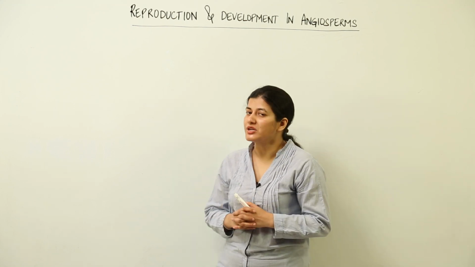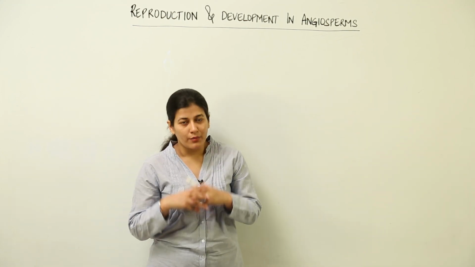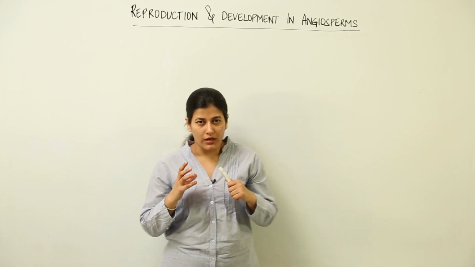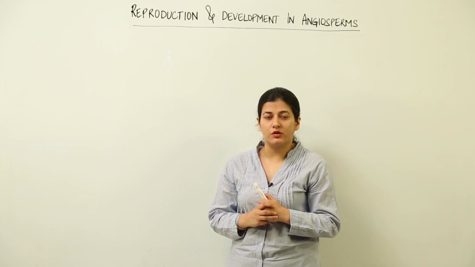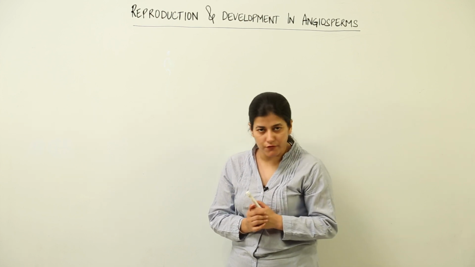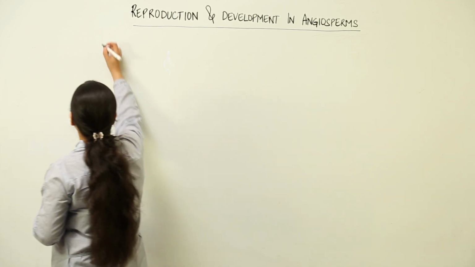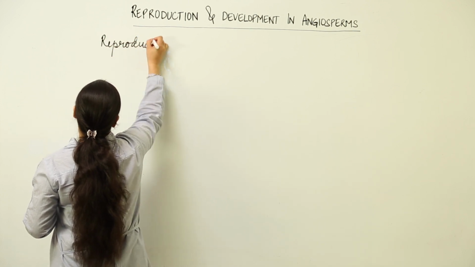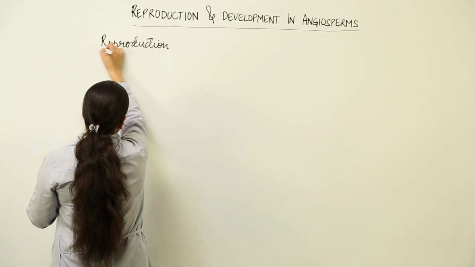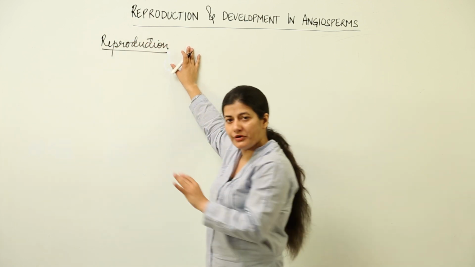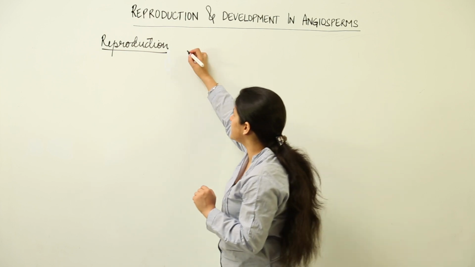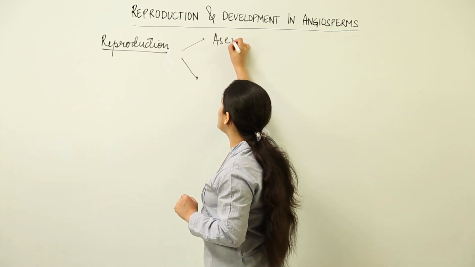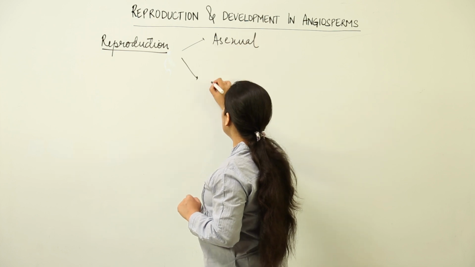Before starting with reproduction in flowering plants, we are going to dedicate one lesson to understand the process of reproduction, an overview of this entire process where new offsprings are being formed. Now, when I talk about reproduction, it is the only process by which continuity of life is maintained. Reproduction, as I told in the introductory lesson as well, is of two types. First one being asexual and the other one being sexual.